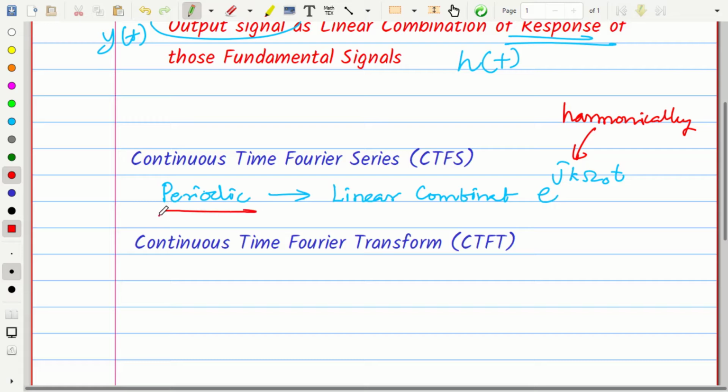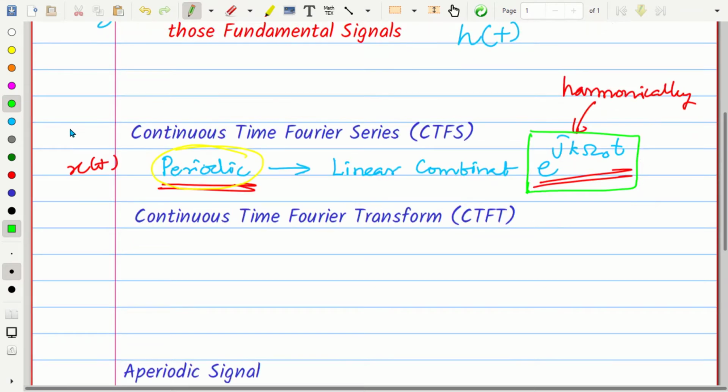So any periodic signal x of t can be expressed as a linear combination of e power j k omega 0 t. That is what we have discussed in continuous time Fourier series. If you don't remember that concept, I request you to go back to the continuous time Fourier series videos and recall the concept, right? The basic concept is that any periodic signal, and this word is very, very important, can be expressed as a linear combination of e power j k omega 0 t, where e power j k omega 0 t is the harmonically related complex exponential.